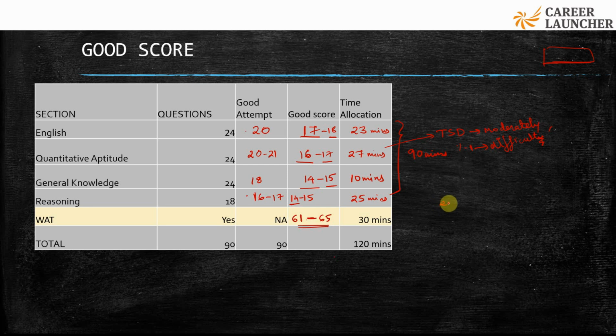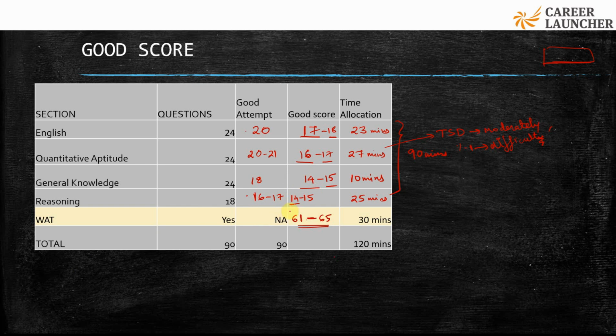So if you find one or two such questions which you're not able to solve, don't take it on your ego. Just leave the question and move ahead. We have limited time and we have a target score in mind. We have to get that target score and move ahead.